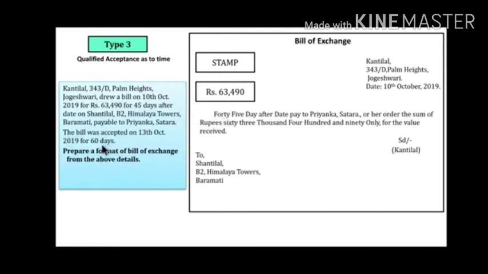Now, is it general acceptance or qualified acceptance? Qualified acceptance. So how does he write? He will write accepted for 60 days. So he clearly specifies the condition: accepted for 60 days. Under that he will write the signature of the drawee, that is the signature of Shantilal, and he writes the date of acceptance. Date of acceptance is 13 October 2019. So this is the format of how to prepare a bill of exchange under a qualified acceptance.